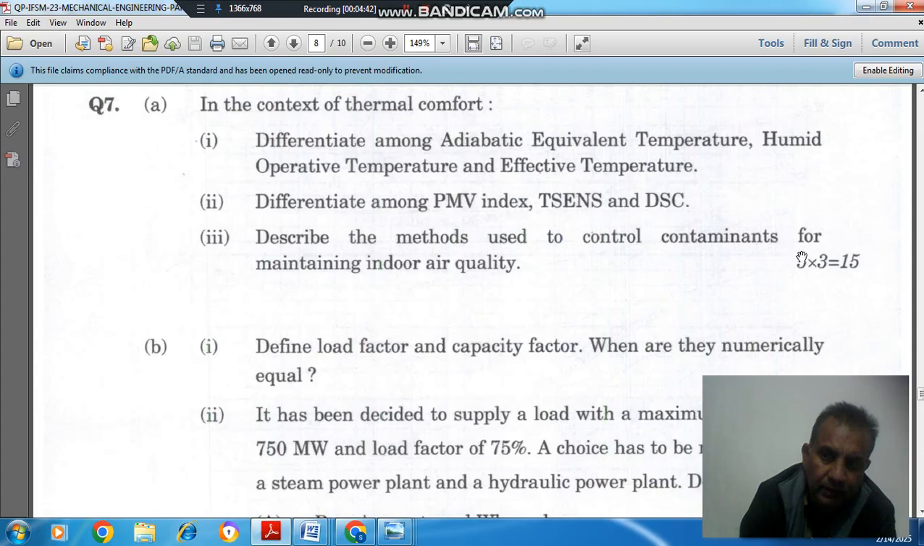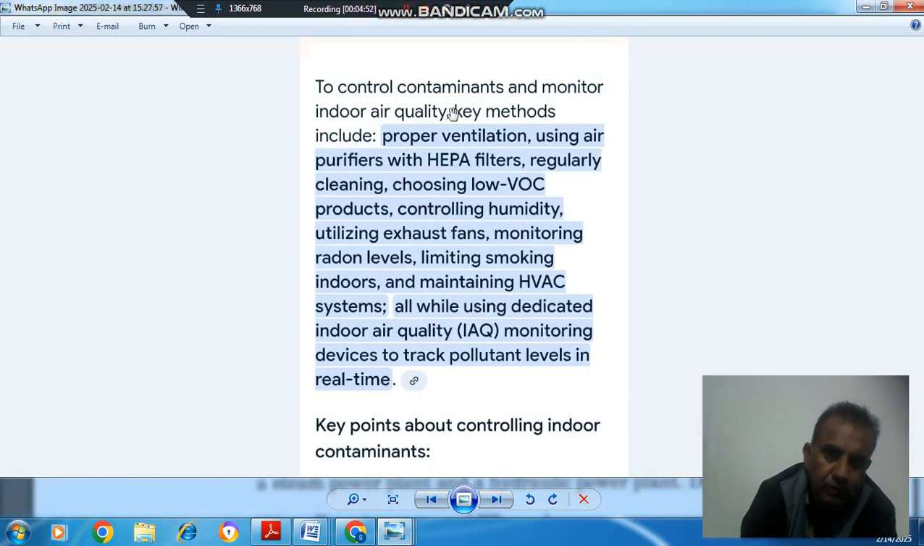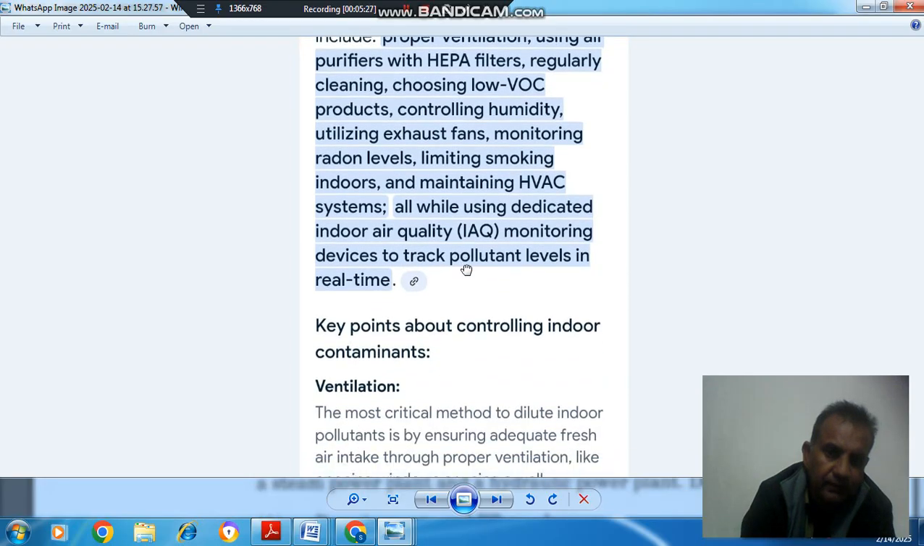describe the method used to control the contaminants for maintaining indoor air quality. So to control contaminants and maintain indoor air quality, key methods include proper ventilation, using air purifiers with HEPA filters, regular cleaning, using low VOC products, controlling humidity, utilizing exhaust fans, monitoring radon levels, limiting smoking indoors, and maintaining HVAC systems, all while using dedicated indoor air quality IAQ monitoring devices to track pollutant levels in real time.